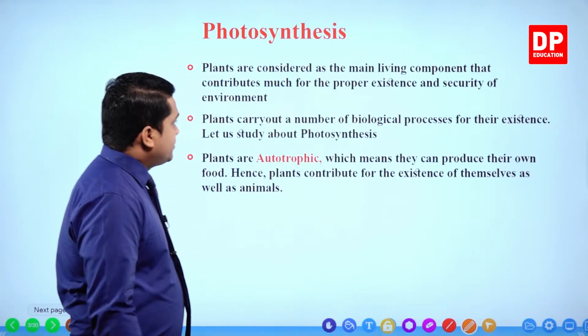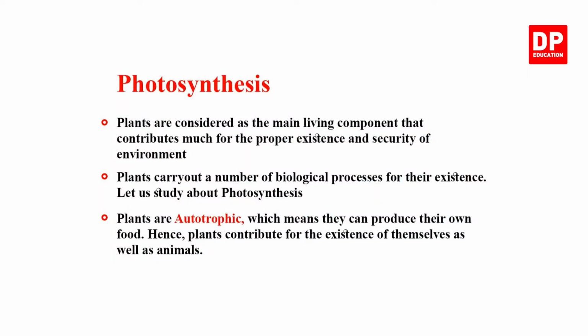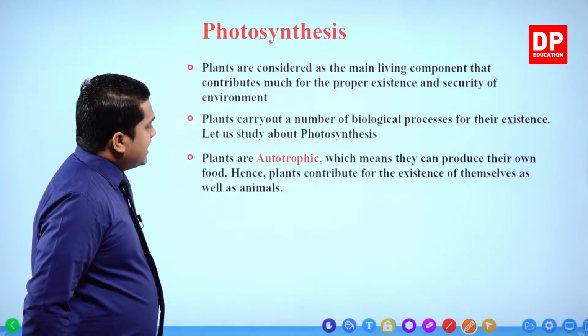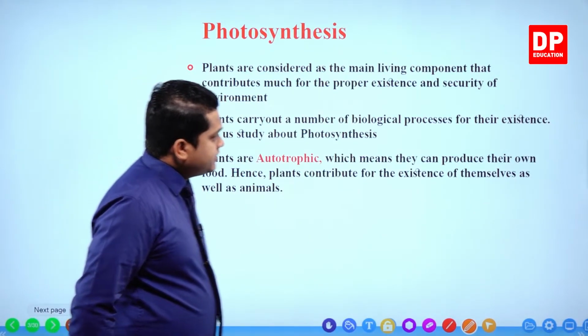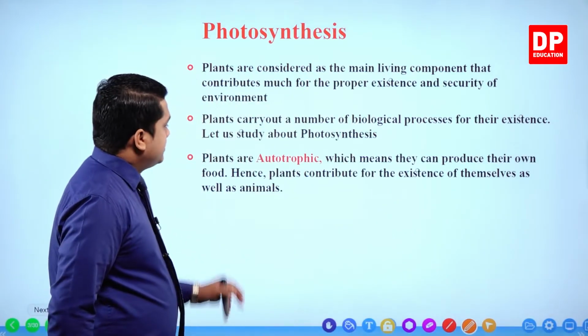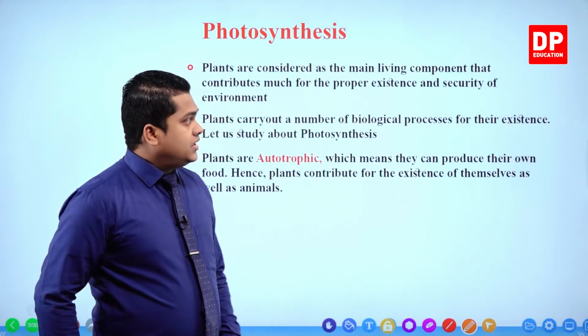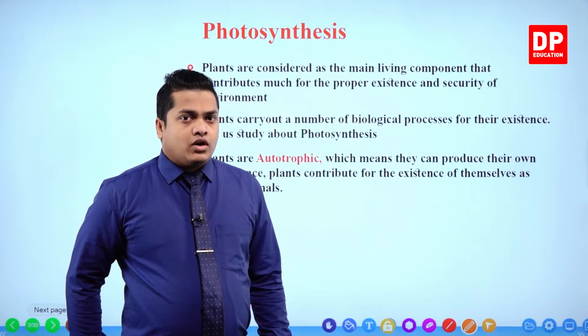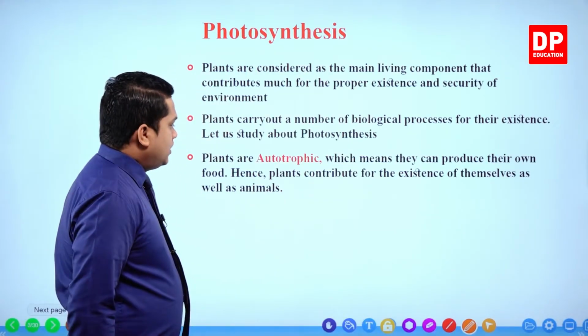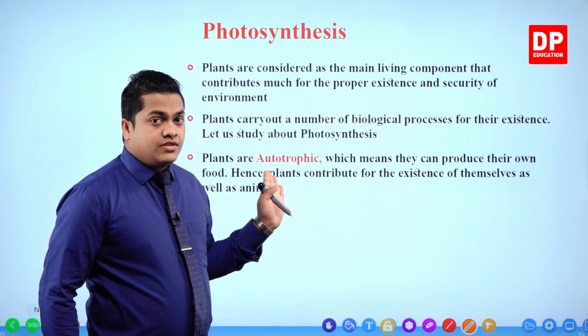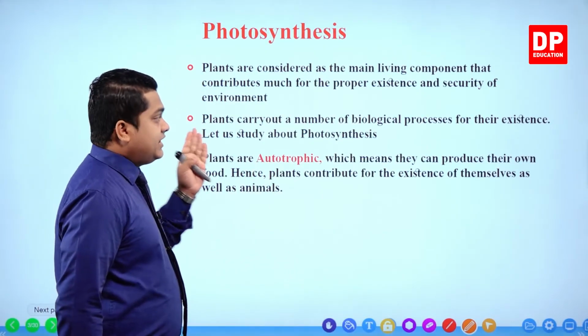So children, here you can see plants are considered as the main living component that contributes much for the proper existence and for the security of the environment, right? Plants carry out a number of biological processes for their existence. Let us study about photosynthesis. Now we are going to study photosynthesis, a main process that occurs within the plant. Then the next topic also given, we discussed that earlier, the autotrophic thing. So it's related with photosynthesis.